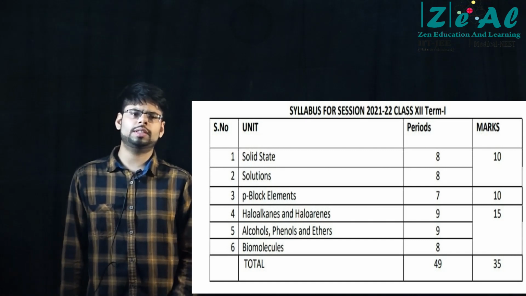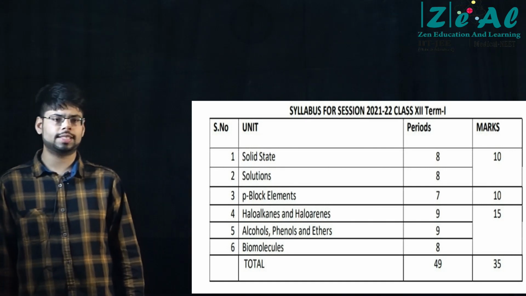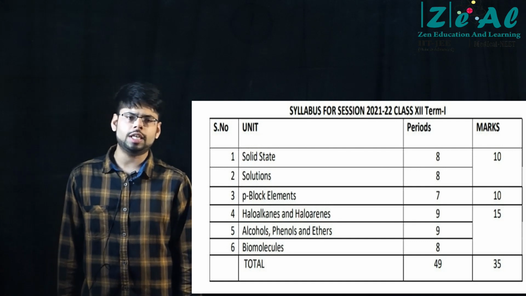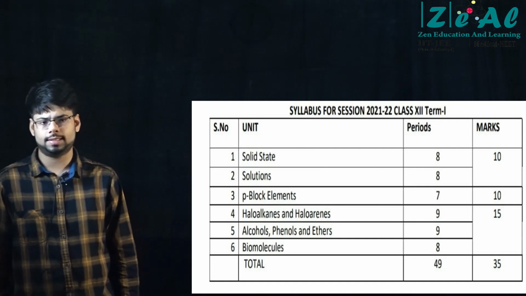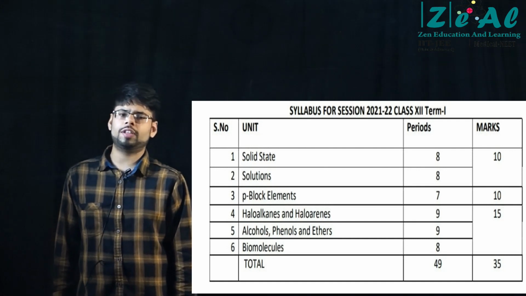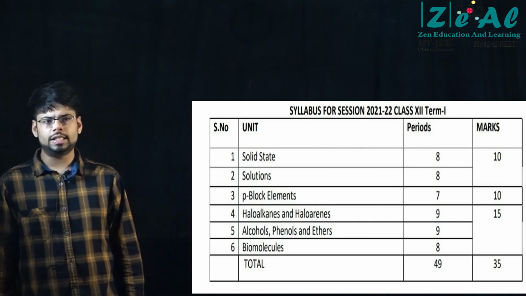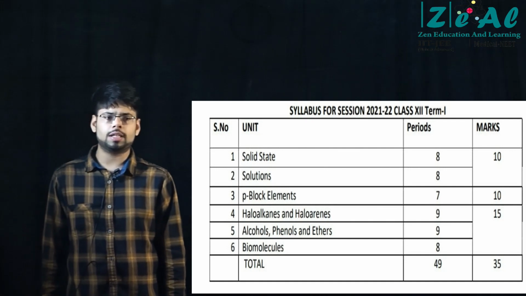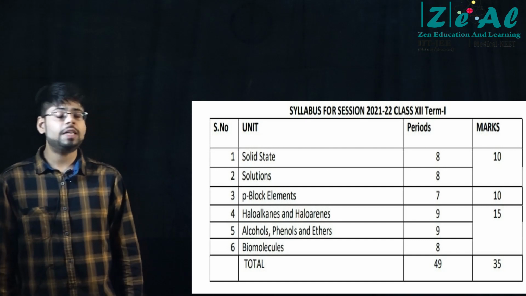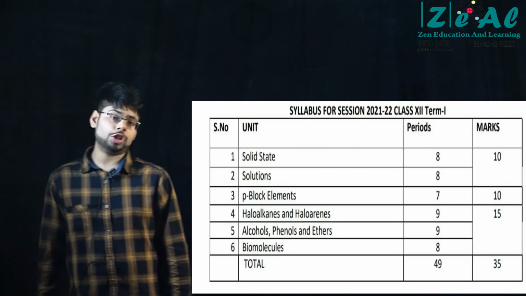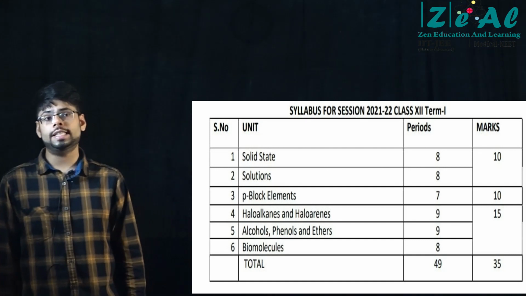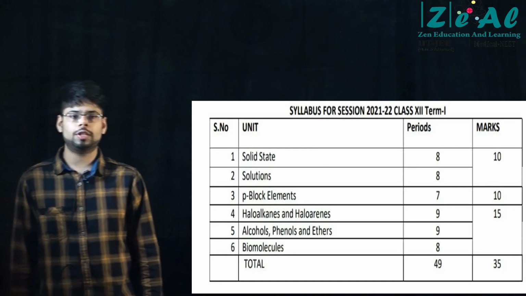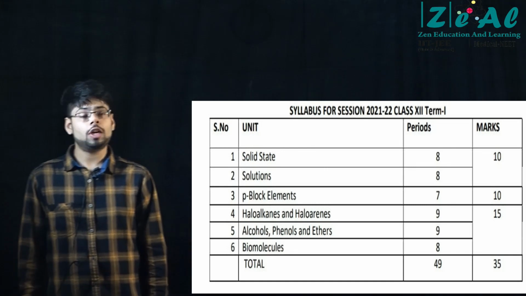Okay, let's go to the next chapter, that is solutions. Now, solutions is actually a combination of solutions and colligative properties. In solutions, you have normality, molarity, molality. Often people tend to get confused, but don't ignore this. Although these have been done in 11th standard, a question could be asked from molarity or molality in the 12th standard board exam as well, right? So don't ignore that part.